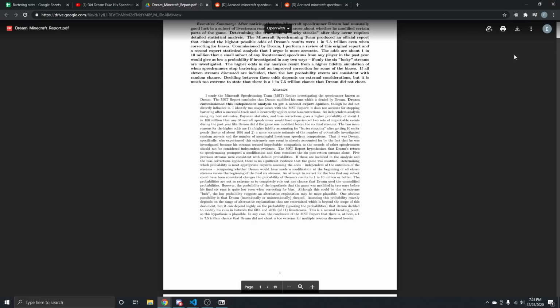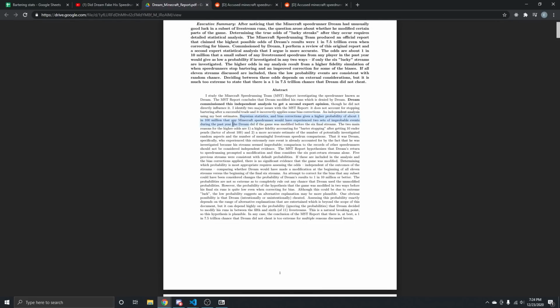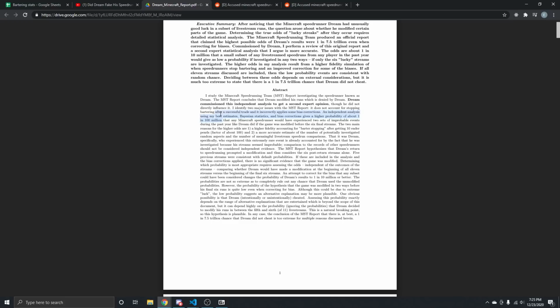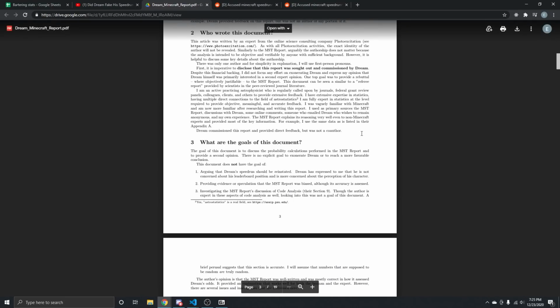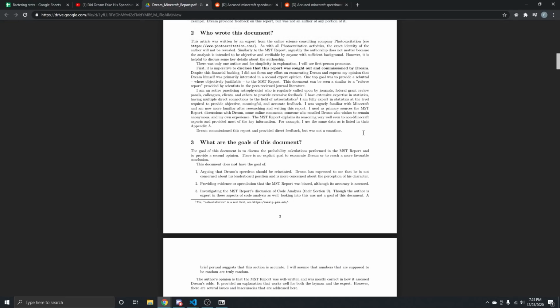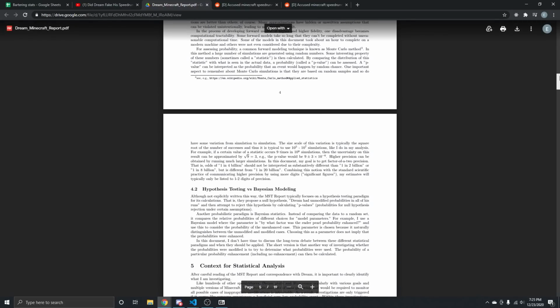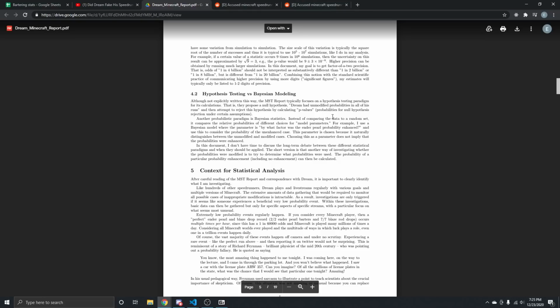But outside of all that, the chances of Dream getting this lucky are 1 in 100 million. You could technically argue that that's possible, but that's still pretty astronomical. So even at the end of the day, this paper doesn't exonerate Dream, it just makes Dream seem slightly less guilty, but still extremely guilty. And the only reason he's slightly less guilty is because they've made some gross assumptions and some gross misuse of statistics to prove it.